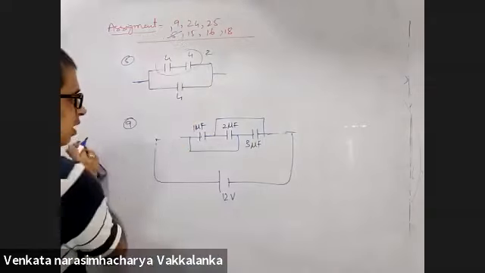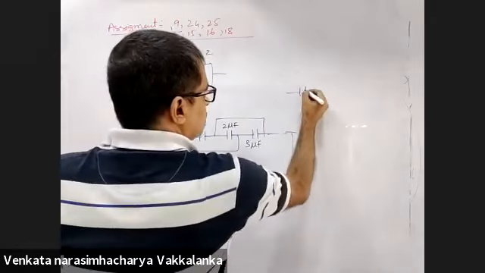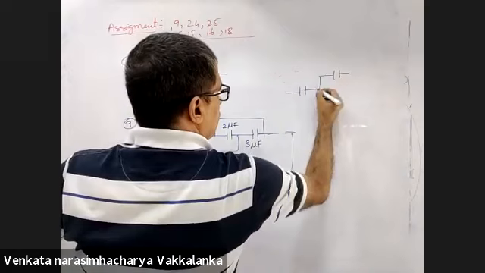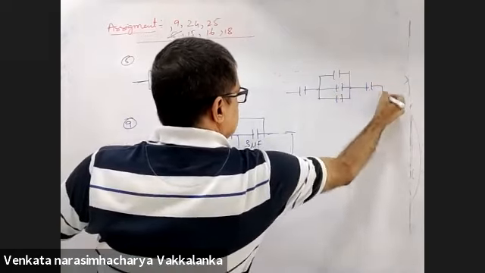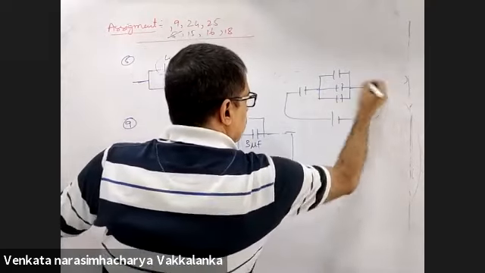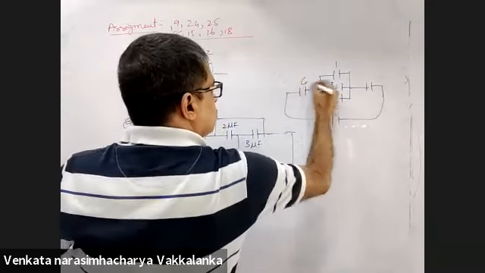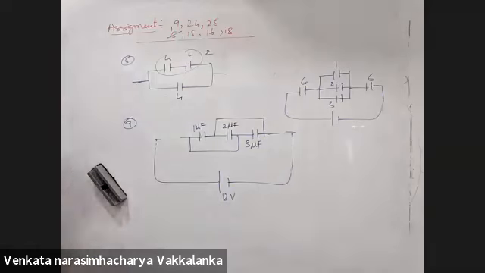That means technically your circuit is 6 here, 1, 2, 3, and 6 here. This is a 12 volt battery. 1, 2, 3, 6, and 6. Whatever you want, you can calculate.